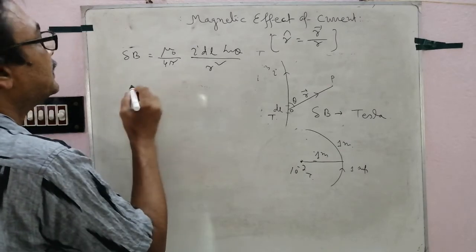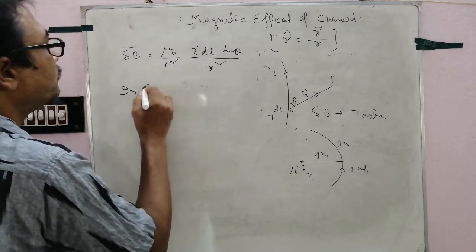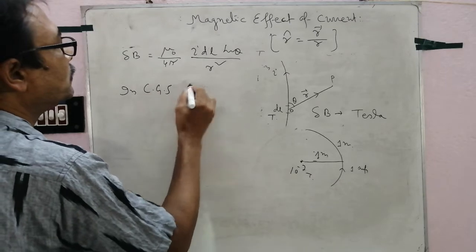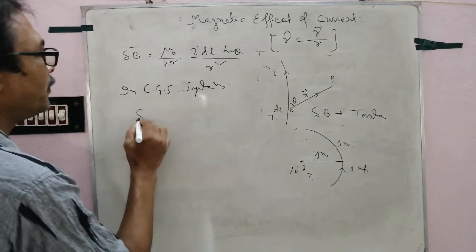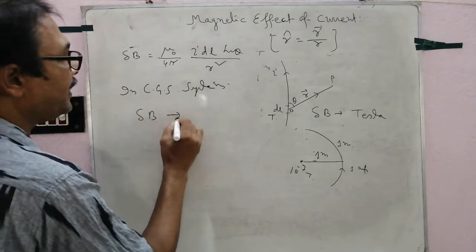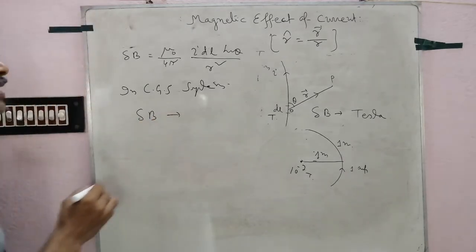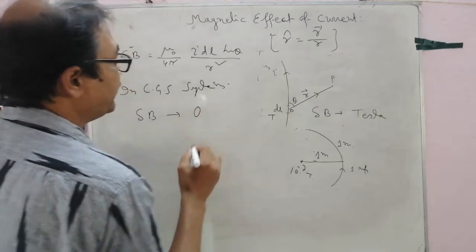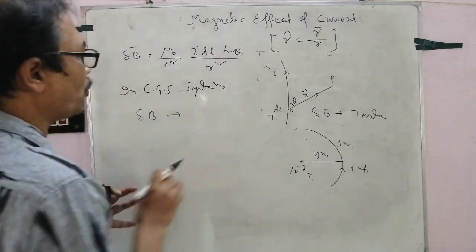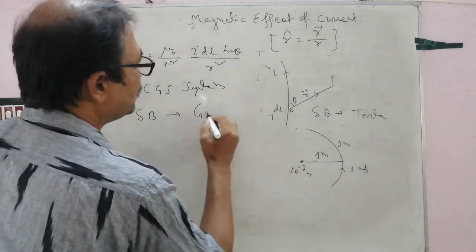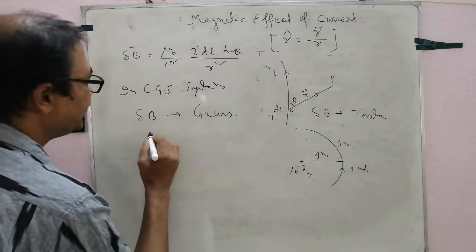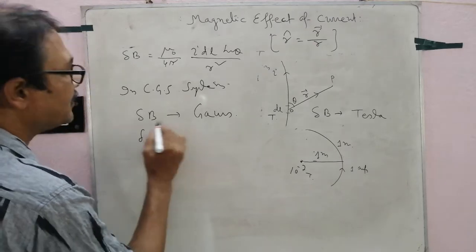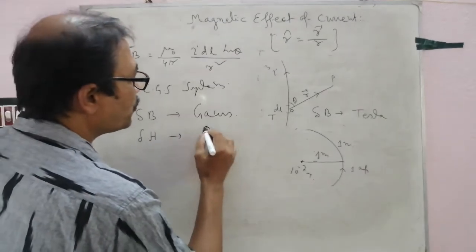In CGS system, the unit of delta B, the magnetic field, is Gauss, and the unit of H is Oersted.